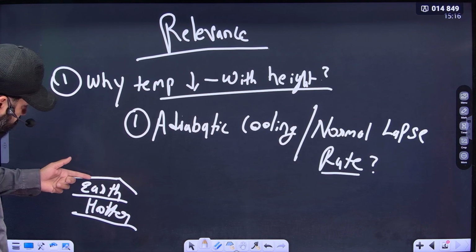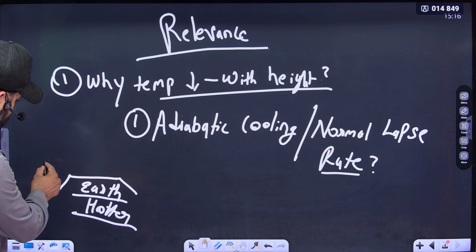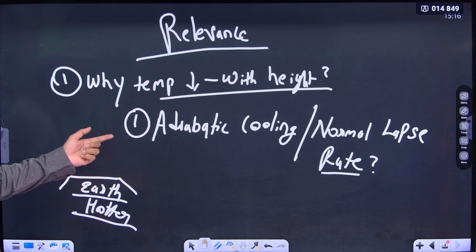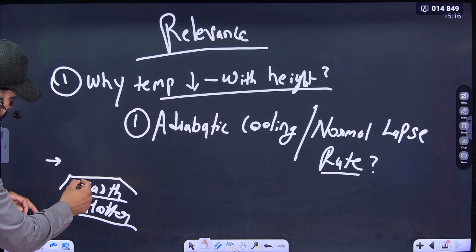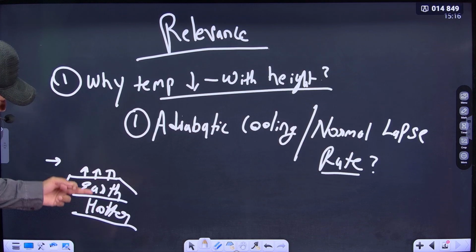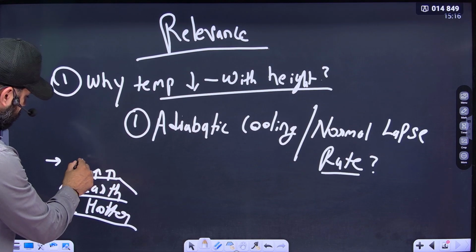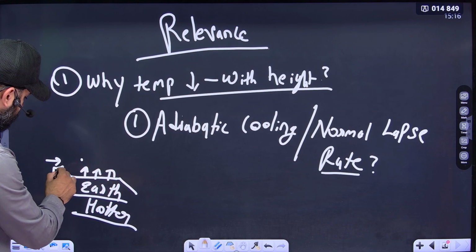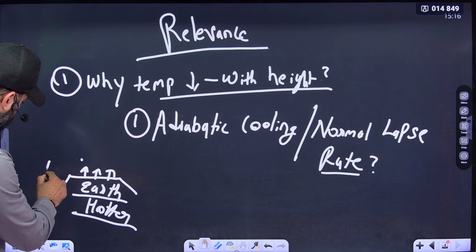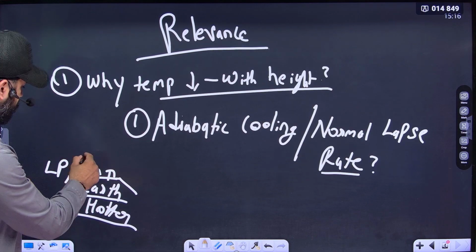Now the atmosphere above the earth's surface, like this range, is a cooler body. Since it is a cooler body, heat is transferred in this way, from hotter body to cooler body. When the heat is transferred, a low pressure condition is formed here. This low pressure condition pushes the convective currents towards the upper side.